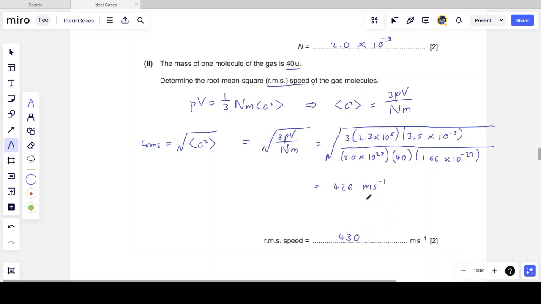So if you are asked to find the root mean square speed or the mean square speed, always go to the kinetic theory equation. Write the kinetic theory equation down, because the other things are known: the pressure, volume and number of molecules. And when those things are known, that's the equation you would use to find the root mean square speed of the molecules. We're not totally done, however.